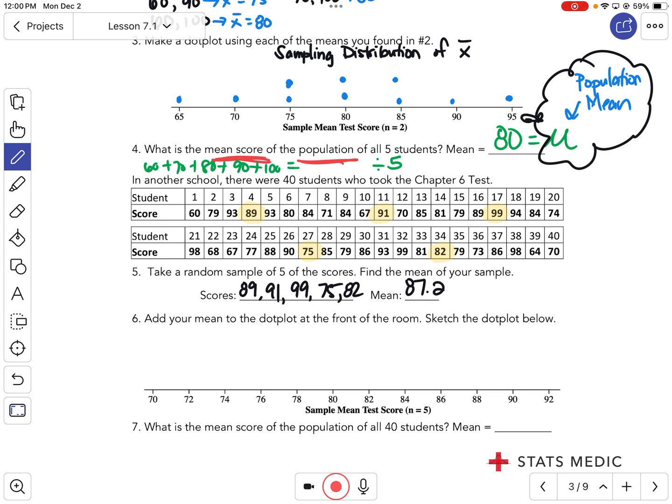Now, if we all picked a bunch of different things, what do you think the dot plot is going to start to look like? Any thoughts? It's going to look more skewed right or left? Well, it's going to get more defined. We're going to be able to tell better: is the data skewed? Does it look uniform? Does it look symmetric? So the larger my sample, the better my graph is going to look. Let me give you a version of this graph. Copy this down for me. It doesn't have to be perfect, but I just want to show you if we took several samples of size 5, how this data begins to change from what we had in our original dot plot.